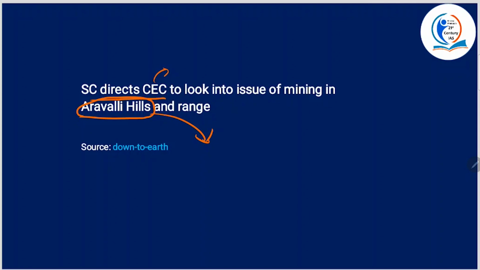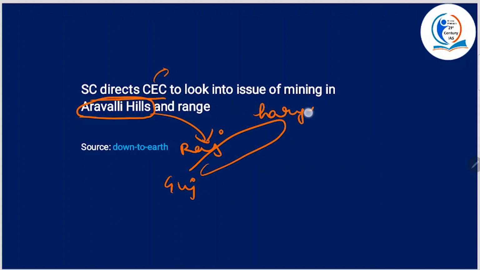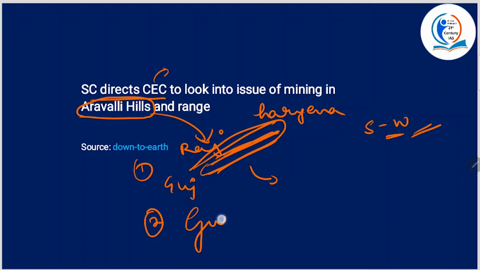If you look at the geographical overview of Aravalli Hills, see, Gujarat, Rajasthan, Haryana. This is the stretch of the Aravalli Hills. It is placed in the southwestern direction. These hills also play a pivotal role in demarcating the Thar Desert from the plains and plateaus of eastern Rajasthan. And what is the highest point? It is Guru Shikhar.